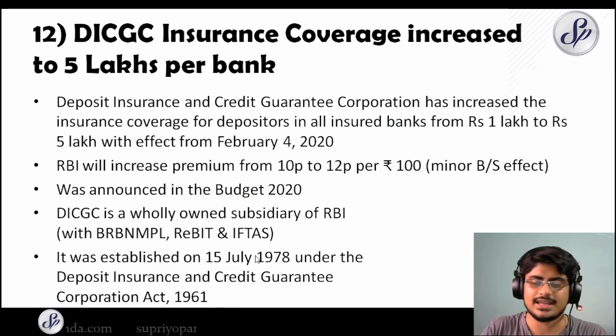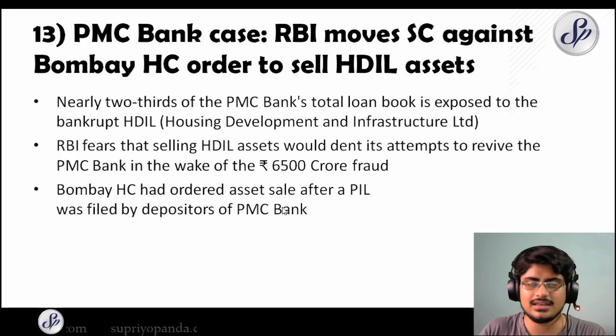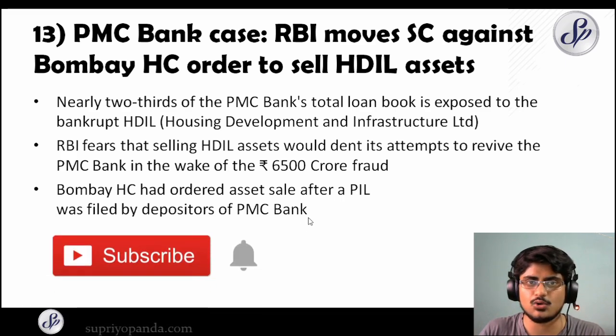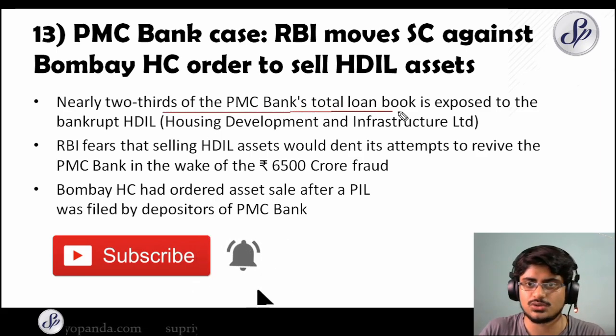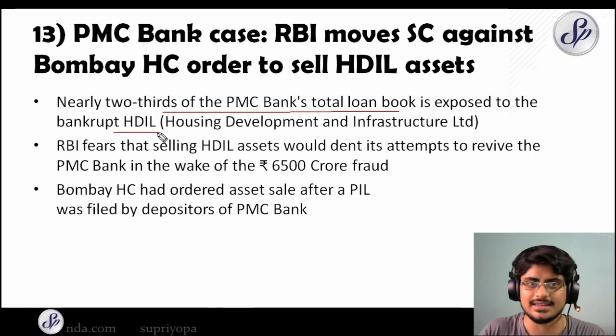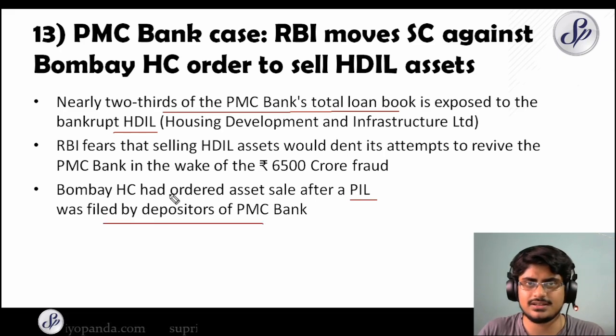So let's move to the next number, 13. PMC Bank case, RBI moves Supreme Court against Bombay High Court order to sell HDIL assets. So nearly 2/3 of the PMC Bank's total loan book is exposed to the bankrupt HDIL, Housing Development and Infrastructure Limited. So the Bombay High Court had actually received a public interest litigation, PIL, and it was filed by the depositors of PMC Bank. So after they received it, they just determined that an asset sale is required. So they told that you can go ahead and sell the HDIL assets and you can use that money to pay back the depositors.